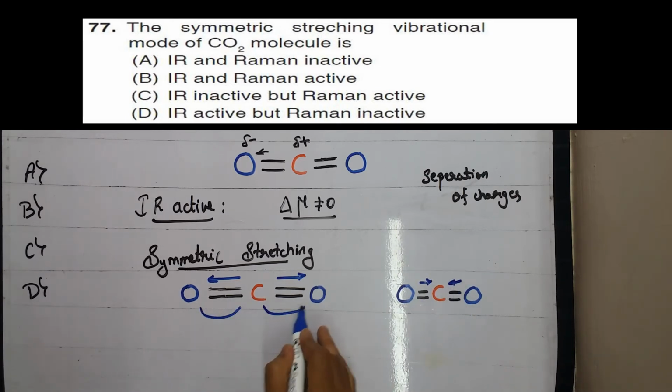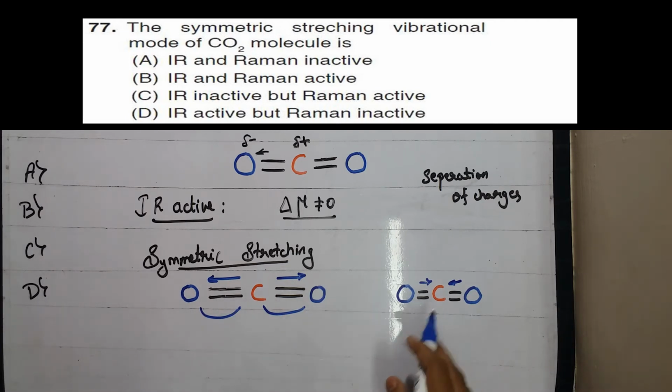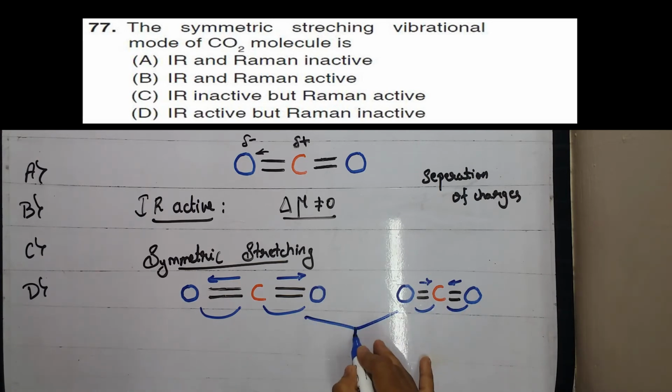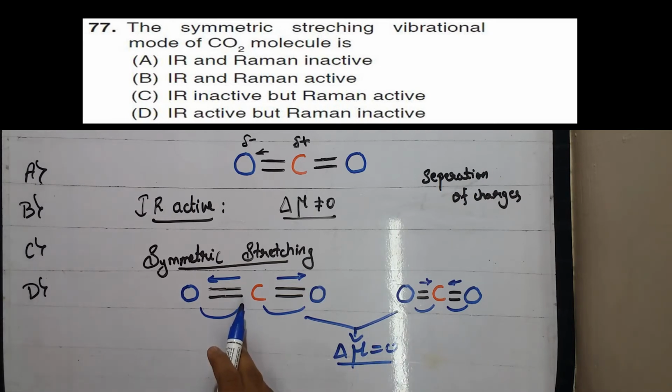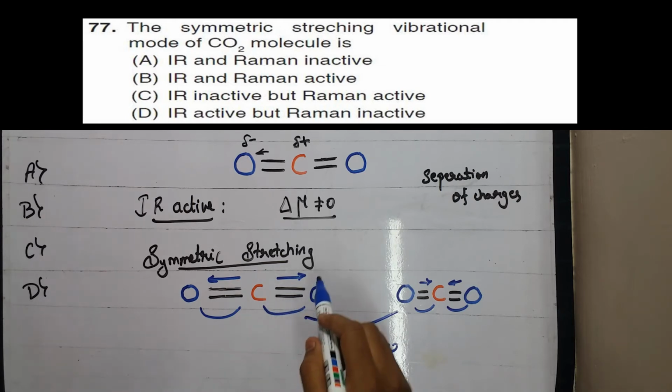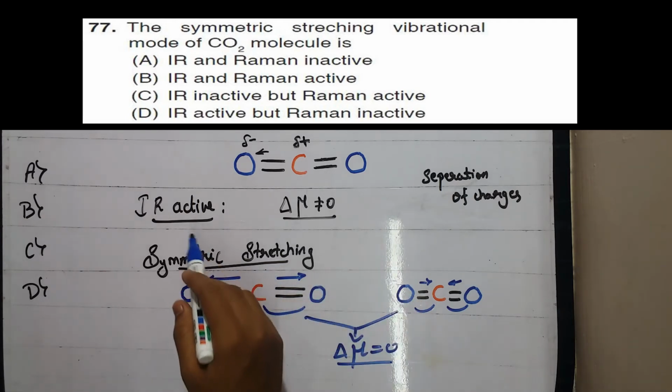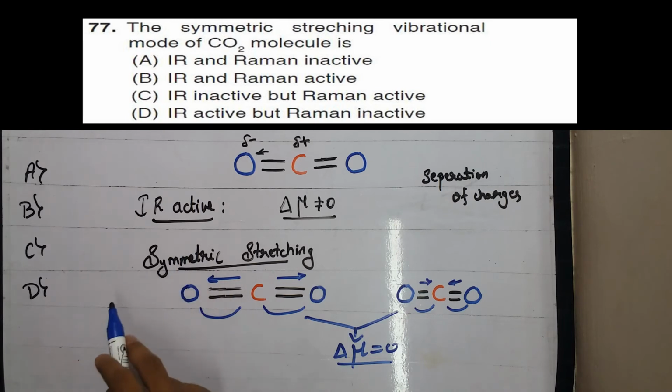Both the dipoles of this C=O and this C=O act in opposite directions, hence the net dipole moment change, delta mu, is 0, because the dipoles cancel. Hence the symmetrical stretching mode of CO2 is IR inactive.